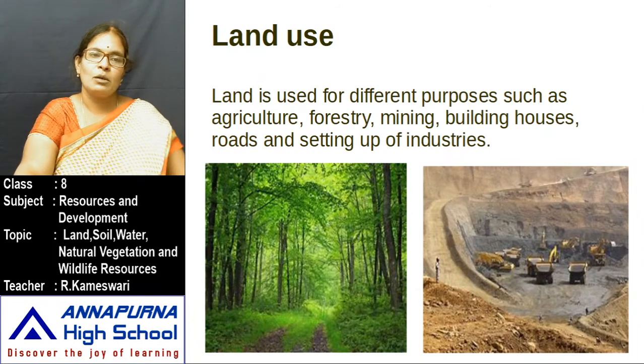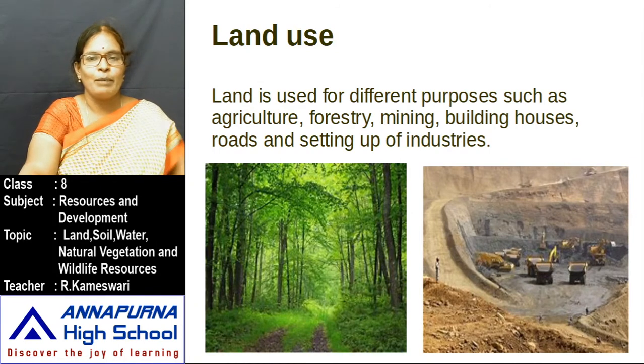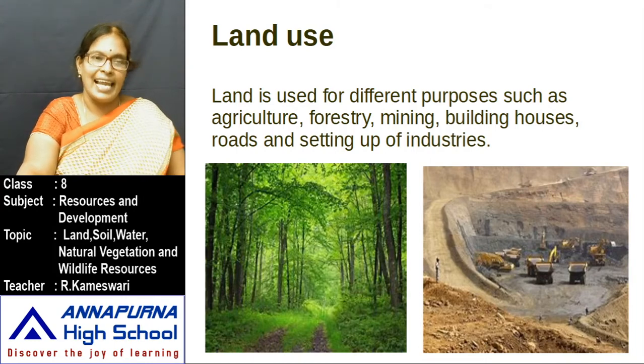Next, land use. Land is used for different types of purposes such as agriculture, forestry, mining, building houses, roads and setting up of industries. We are all using the land for different purposes. It is majorly used for agriculture. Nowadays, farmers cultivate the land and grow 3 crops every year. Why? The reason is the specialty of the land. So agriculture and forestry. Forests also earn a lot of income for our country.